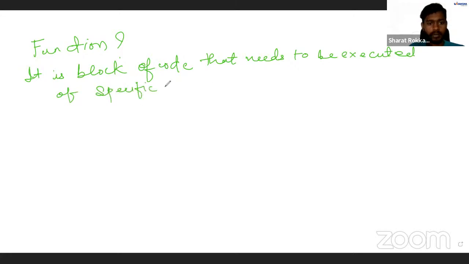Okay, this is what your function is. Now as I said, sorry, React is component based.